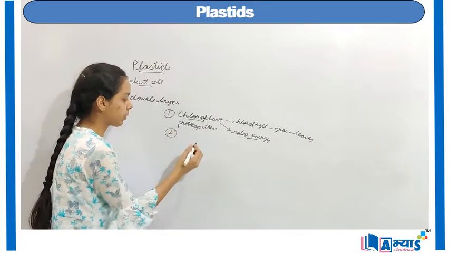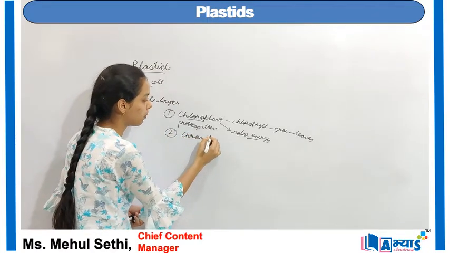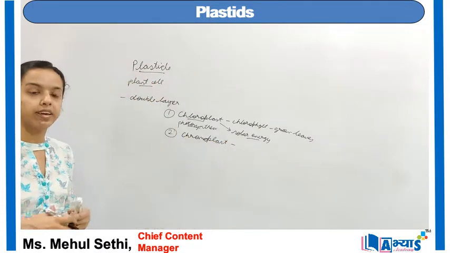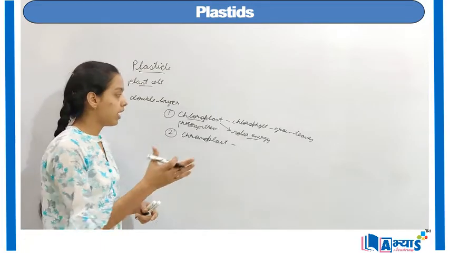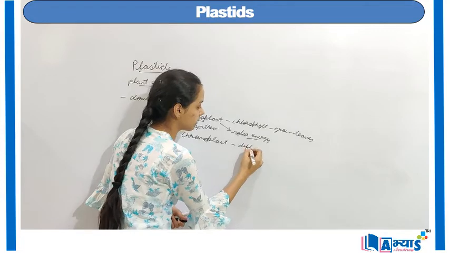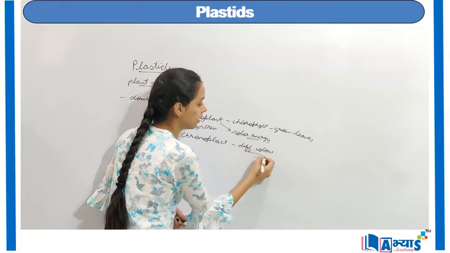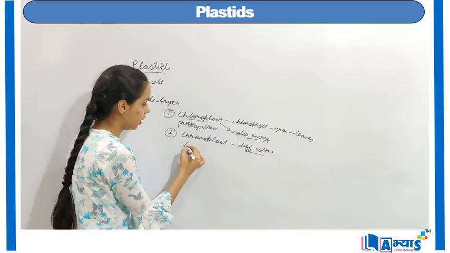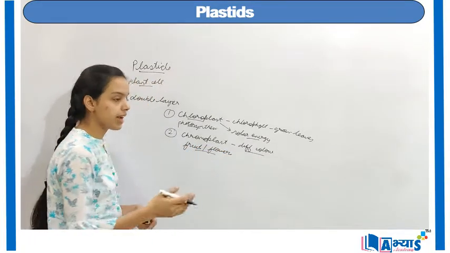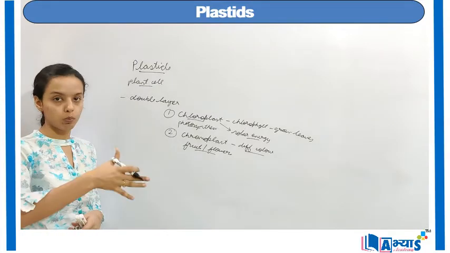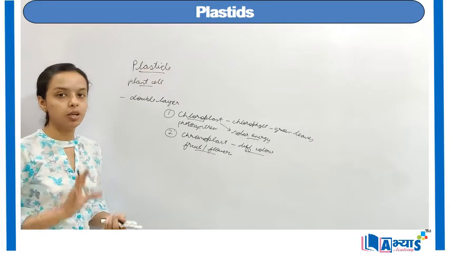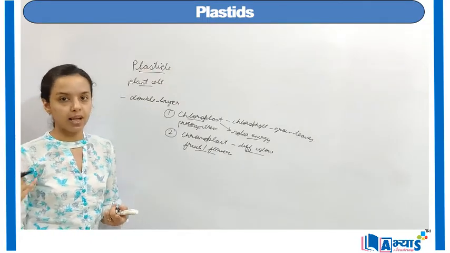The next important type is known as the chromoplast. Now, in the word chromoplast, it basically comes in different colors. Like chloroplast comes only in green color, chromoplasts are found in different colors. And these different colors are used to give the colors to the fruits and the flowers. So fruits and flowers have different colors because they have the chromoplast pigment in them, and this is found only in the plastids. So it is a type of the plastids.